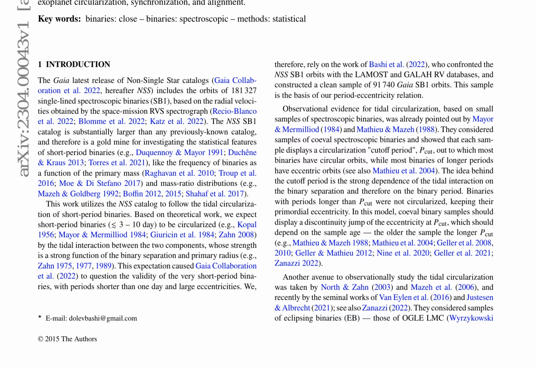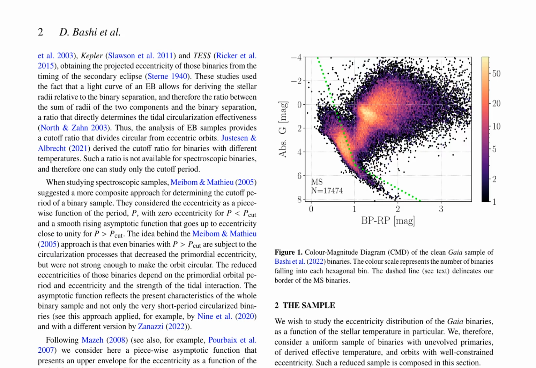The authors used a new algorithm to derive P_CUT, which relies on the clear upper envelopes displayed in the period-eccentricity diagrams. They applied this technique to a few subsamples of the Gaia SB1s, focusing on binaries with main sequence A, F, and G primaries. The results show a clear dependence of P_CUT on the stellar temperature of each bin.